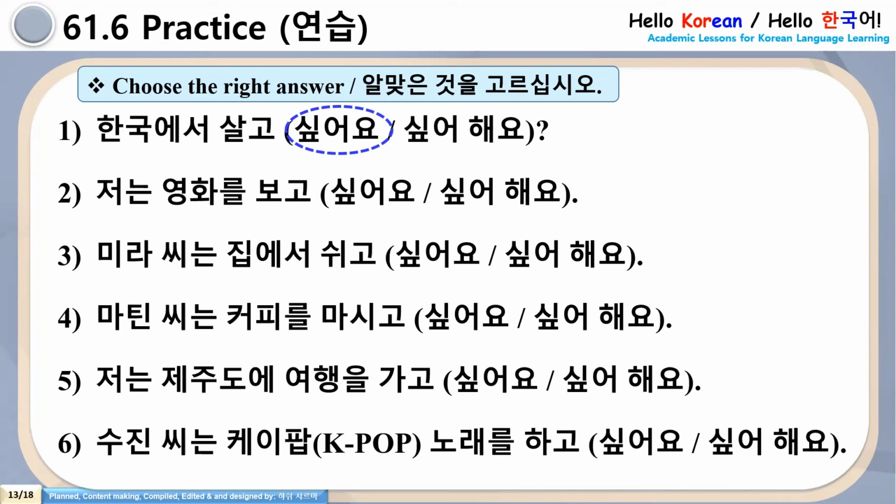Okay, number 2. 저는 영화를 보고 싶어요 or 싶어해요? 네, 잘했어요. Number 3. 미라 씨는 집에서 쉬고? 네. Number 4. 마틴 씨는 커피를 마시고? Number 5. 저는 제주도에 여행을 가고? Number 6. 수진 씨는 K-pop 노래를 하고? If you are able to solve this exercise perfectly, now you know this grammar. So let's check the answers.